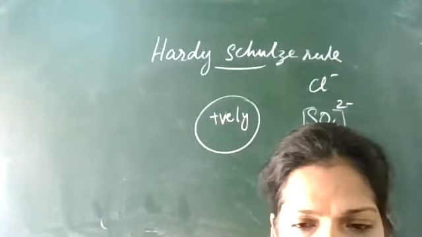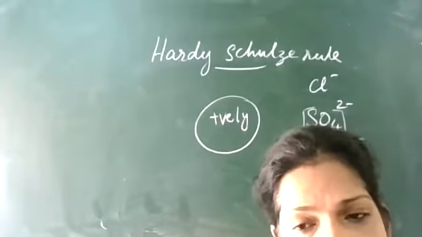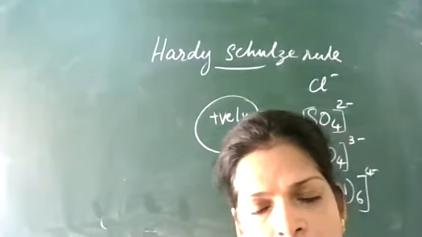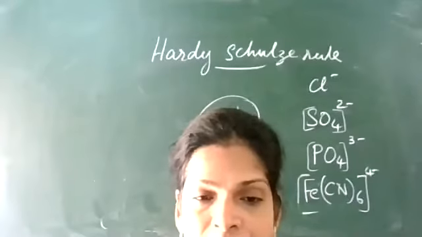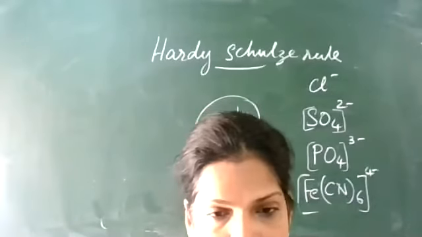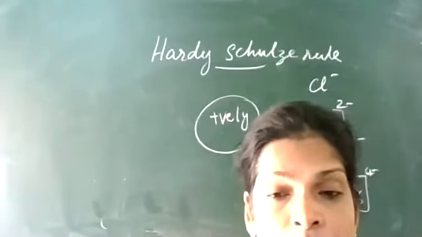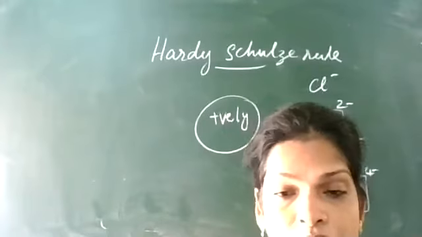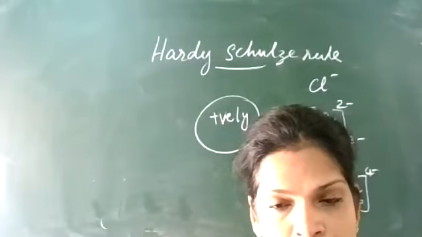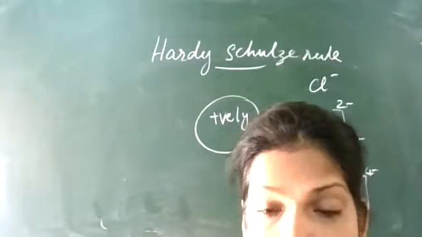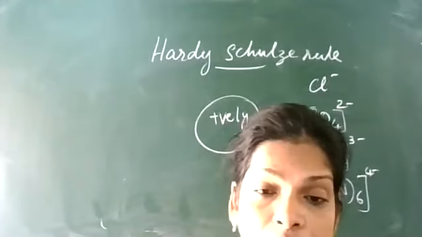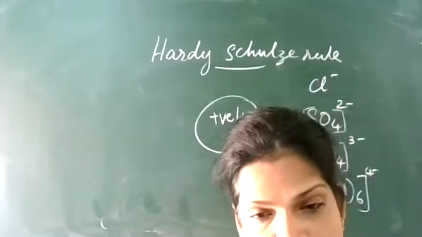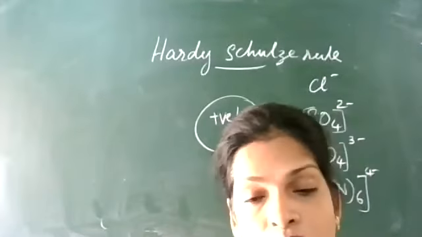There are 2 types of emulsion: water in oil and oil in water. If water is more and oil is less, then we say oil in water. Now you consider the opposite. If oil is more and water is less, then we say water in oil emulsion.